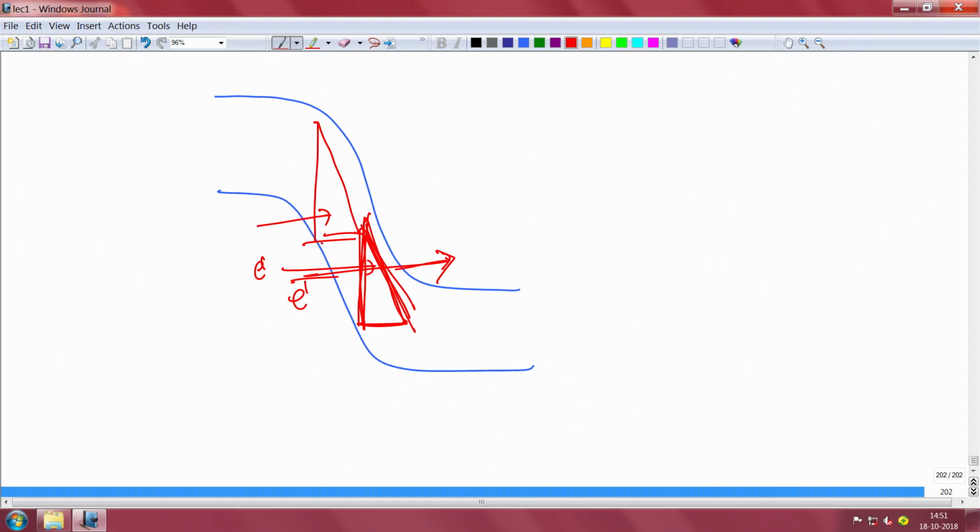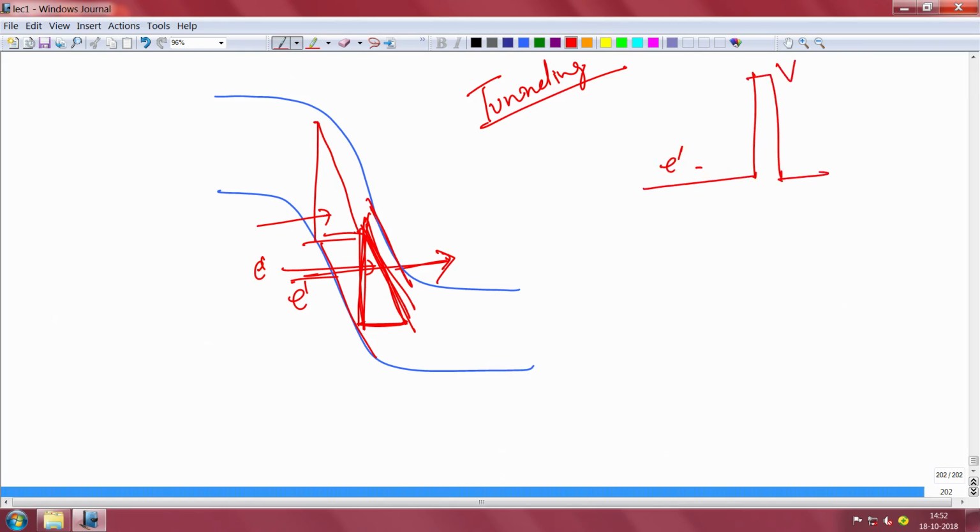This looks like a triangular barrier, there can be different kinds of barrier, and I am assuming that you know what tunneling is from your high school physics. Tunneling is when you have a potential barrier. So, this is a potential barrier, and if electrons are here, they can still tunnel from one state to another state through the barrier, which is not possible in the real world.